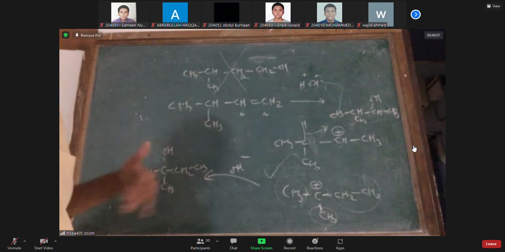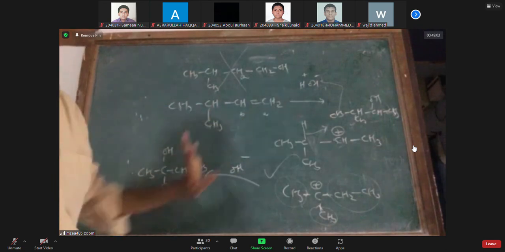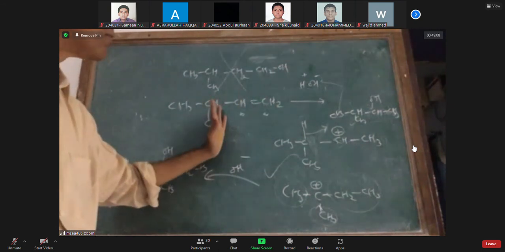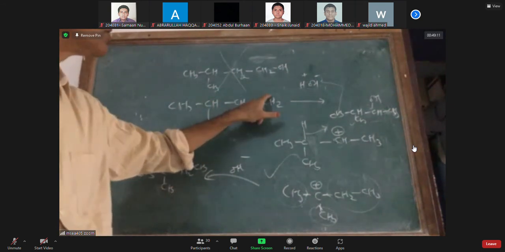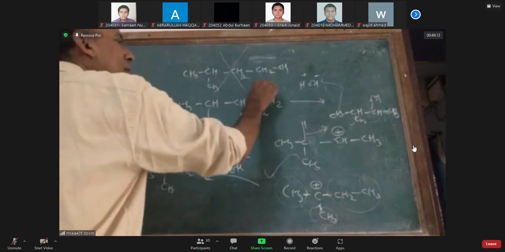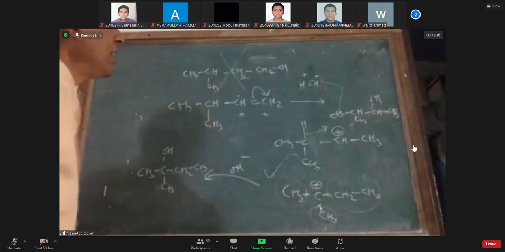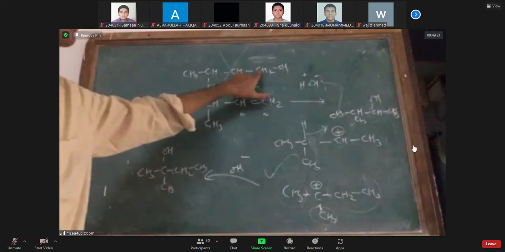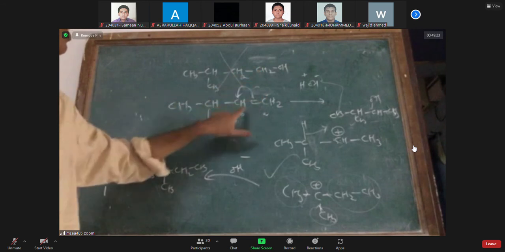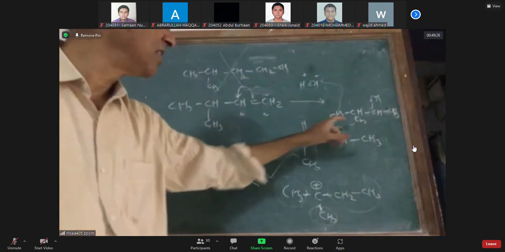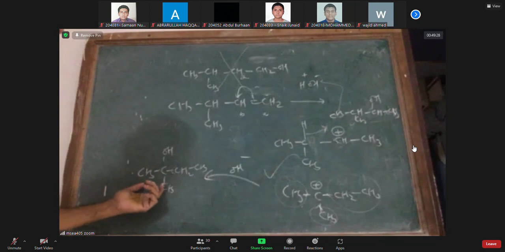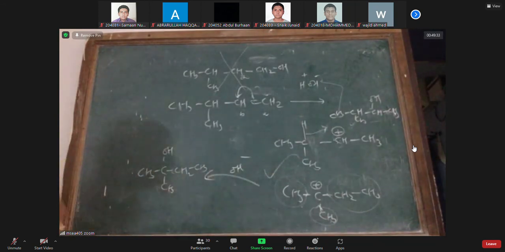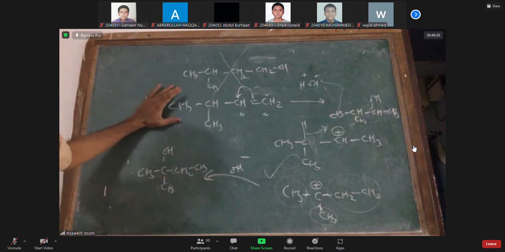My point is, whenever an alkene is added with water, wherever there is a double bond, the pi bond goes either to the alpha carbon or the beta carbon. When the pi bond goes, the other carbon gets a plus charge. If it gets a plus charge, you get this alcohol. If the hydride shifts, you get this alcohol. So there is always confusion with so many products. This is a nuisance method. What is this method? Hydration of alkenes.